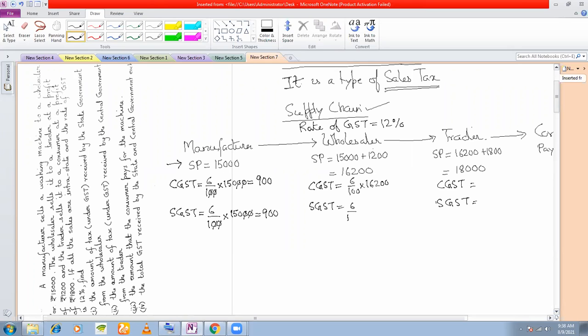This must also be 6% of 16,200. And here CGST will be 6% of 18,000, and this will be 6% of 18,000, which is 972. I'm not calculating this today. Just remember this for the time being, that this is how GST is calculated.